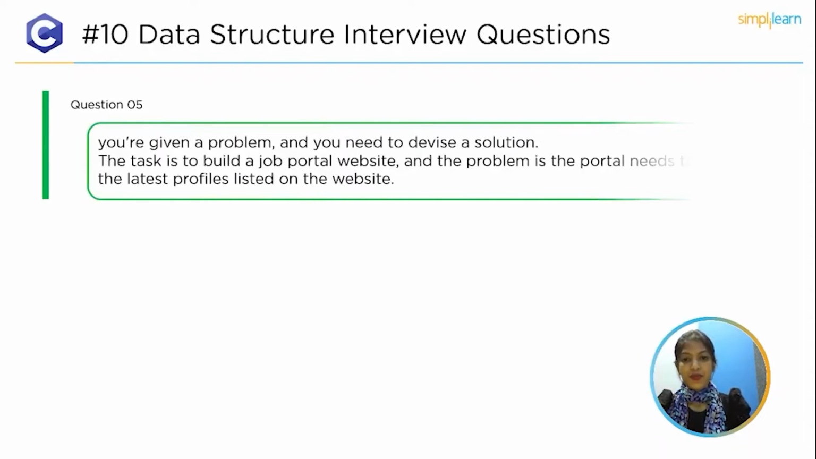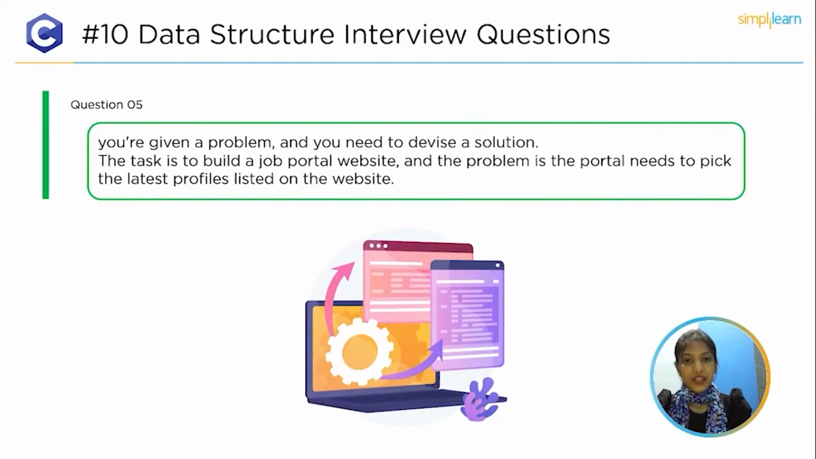So our fifth question is, you are given a problem and you need to devise a solution. The task is to build a job portal website, and the problem is that the portal needs to pick the latest profile listed on the website. Which data structure could fit in and solve this puzzle, and how?